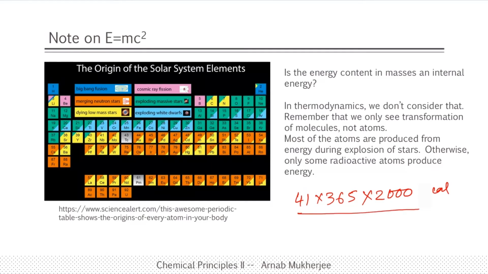If you convert that to mass, I have to divide by c square, from E equal to mc square. This will correspond to a microgram of mass. So if all that energy had been converted to mass, I would have gained only a microgram.